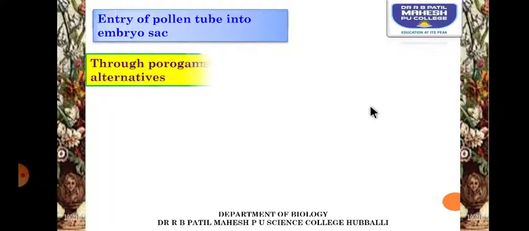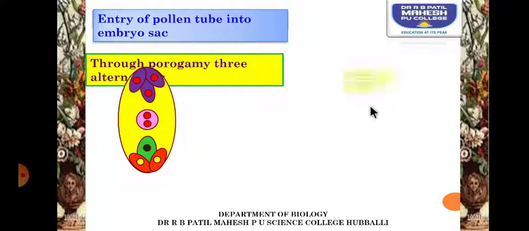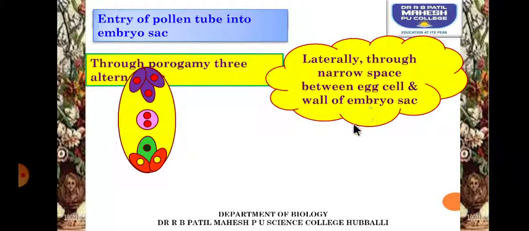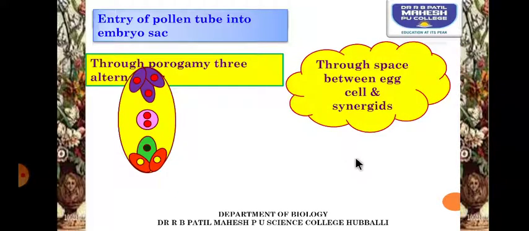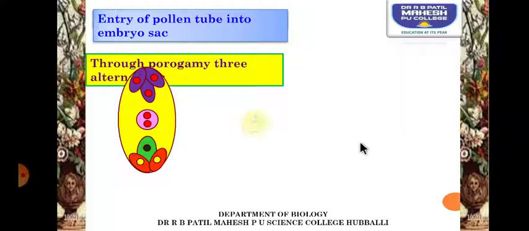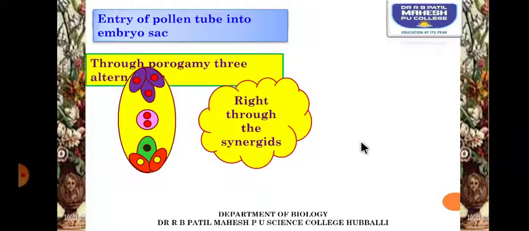Now let us try to understand the entry of the pollen tube into the embryo sac. Through porogamy, three alternative methods are there. Laterally, through the narrow space between the egg cell and the wall of the embryo sac, the pollen tube can enter, or the pollen tube can enter through the space between the egg and the synergid, or it can make its entry right through the synergid.